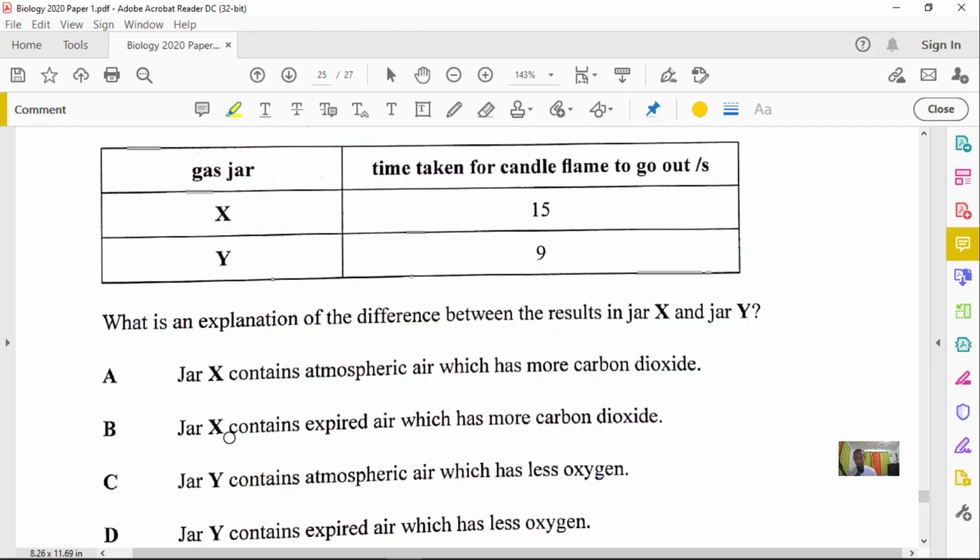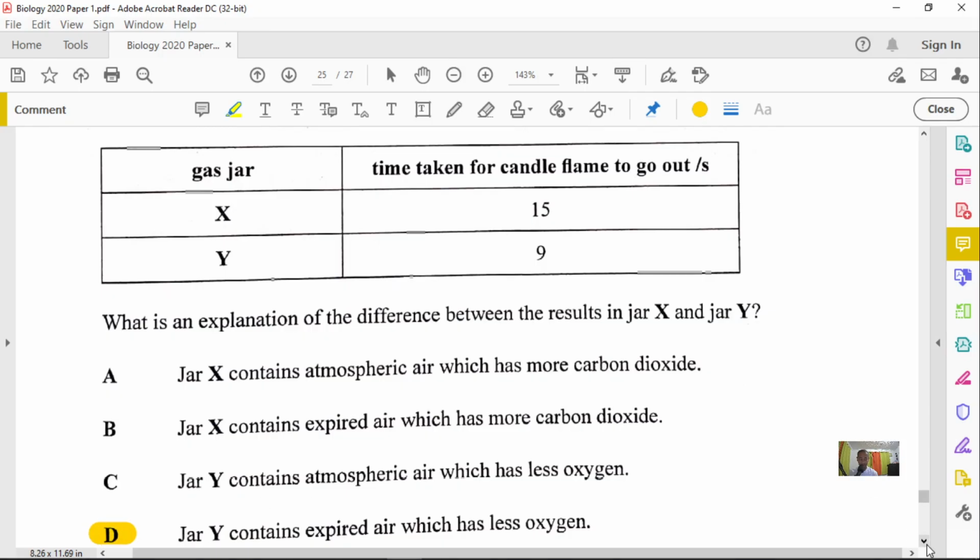Option B says jar X contains expired air, which has more carbon dioxide. Again, that is not correct. Option C says jar Y contains atmospheric air, which has less oxygen, which is not true, because if it is atmospheric air, it should have more oxygen in it, and so it should take a longer time. Option D is that jar Y contains expired air and has less oxygen. So it is expired air in jar Y and less oxygen, because you have less time for burning. And so that looks like the most feasible answer right there.